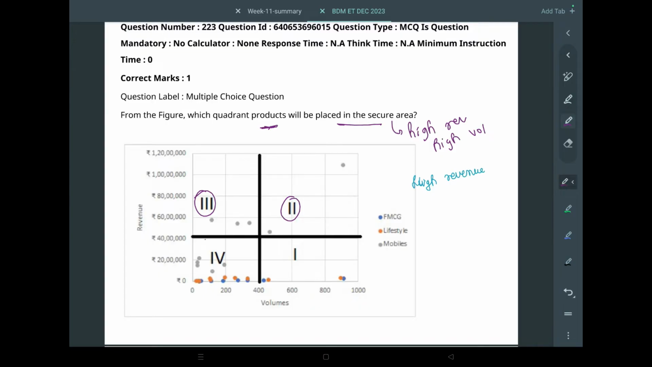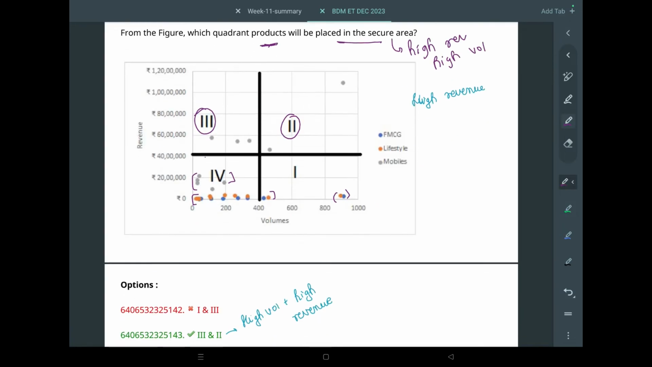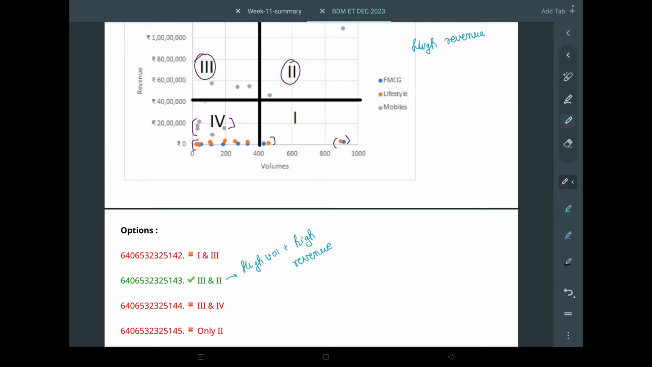Like here, the volumes and both are low, but here the revenue is really low. Same for this. This is an outlier, but it's still in the second quadrant. So yeah, third quadrant and second quadrant will be containing the products with high volume and high revenue, making them eligible for getting into the secure area.